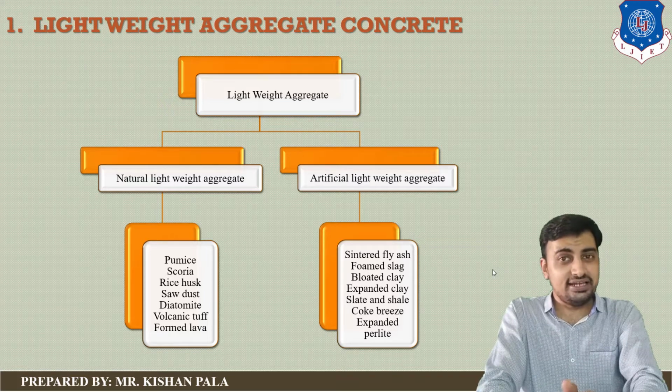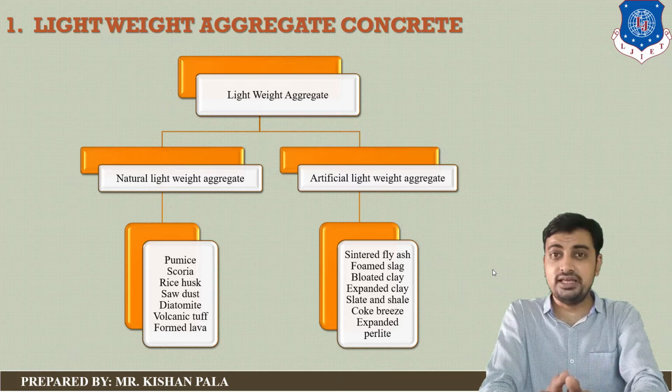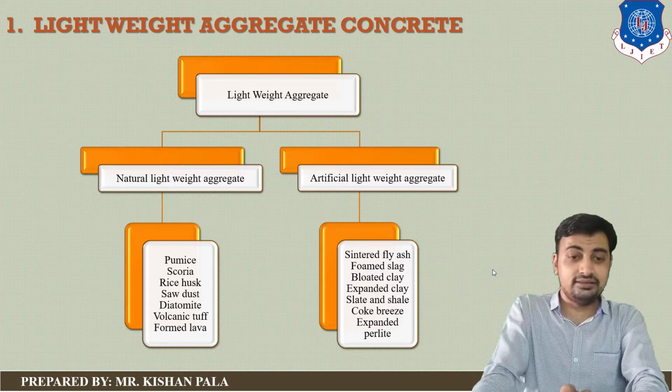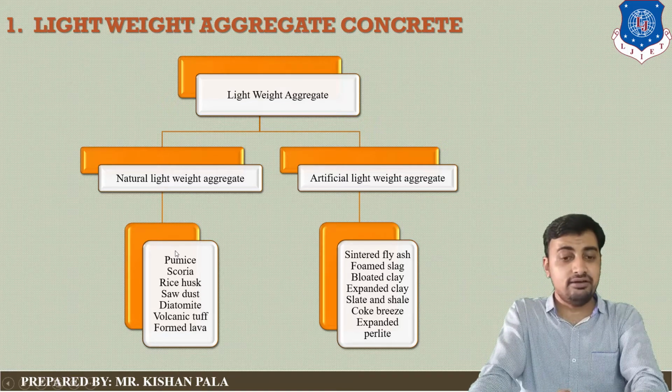The lightweight aggregate we are using is classified in two ways. First one is natural lightweight aggregate and the second one is artificial lightweight aggregate. In the natural lightweight aggregate, as you can see on your screen, we can use pumice, scoria, rice husk, sawdust, diatomite, volcanic tuff, foamed lava. So these are the natural lightweight aggregates.